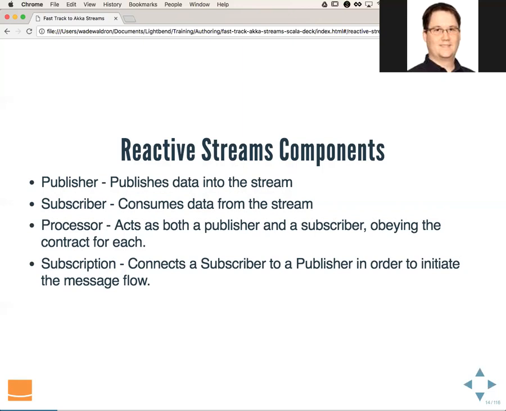Another important note is that a publisher is forbidden from sending data downstream until the demand has been signaled. And we'll look at that a little bit more when we talk about back pressure.